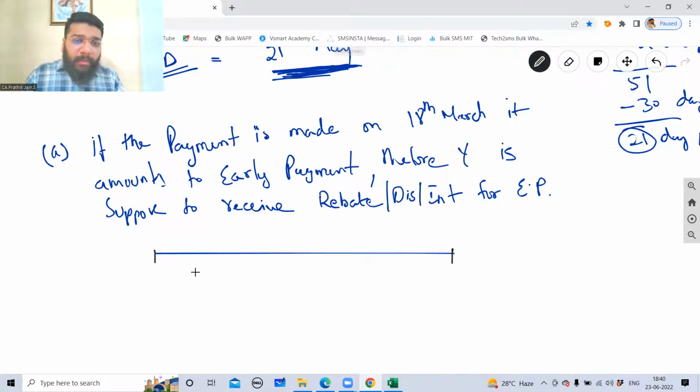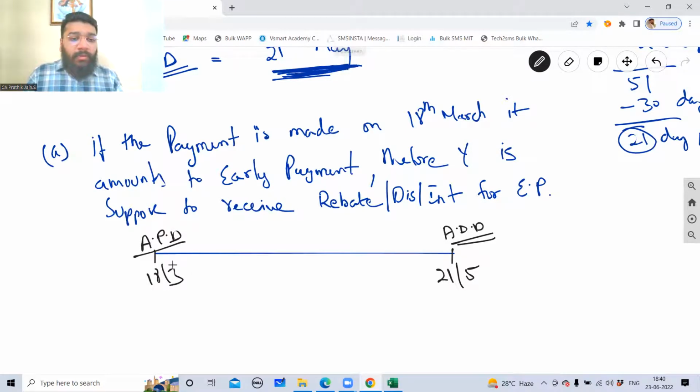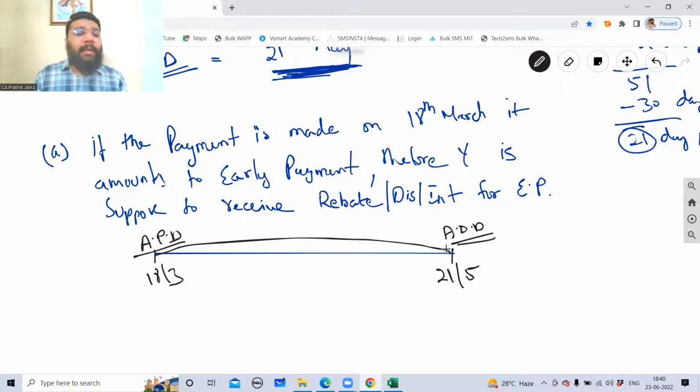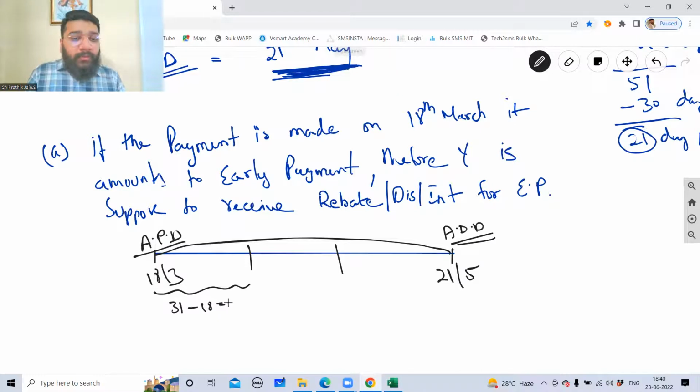Yes, you are asked to make the payment on 21st of May. This is the average due date. What is the actual payment date? 18th of March. So please tell me, guys, how many days in advance the payment has happened? So 18th March, say 21st of May, guys. So in March, how many days are there? So let's suppose this is March, April, and May. This is March. So in March, totally how many days are there? 31 days minus 18. Sorry, March, 31 minus 18.